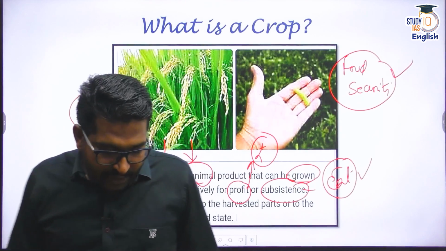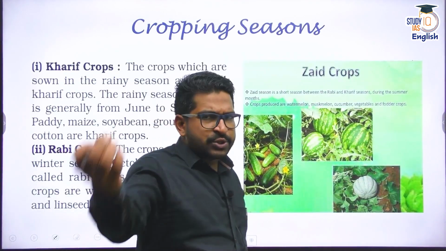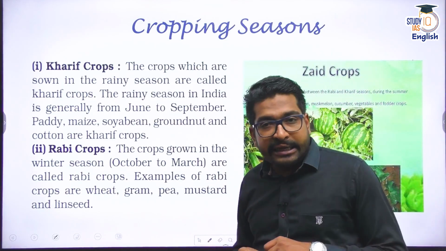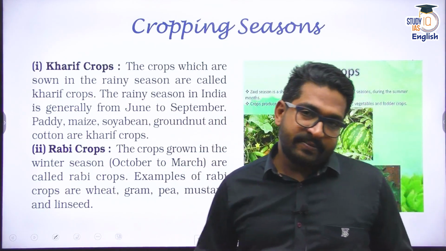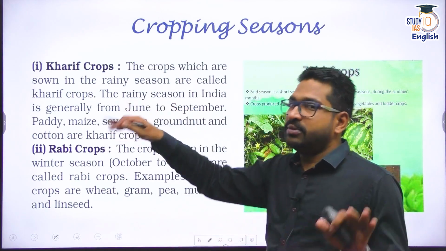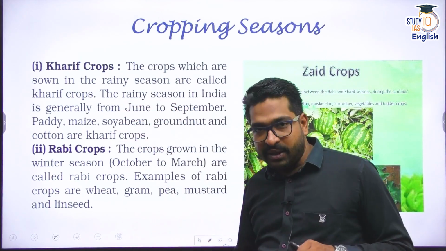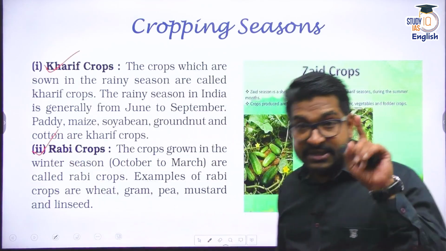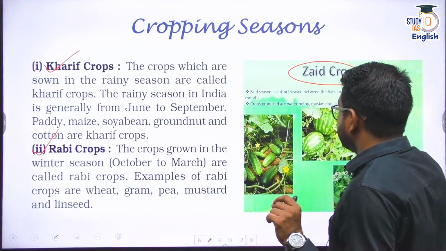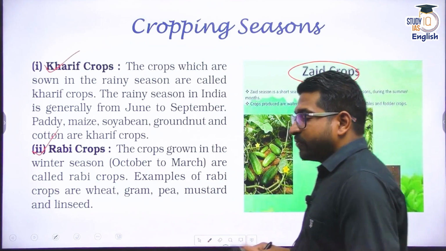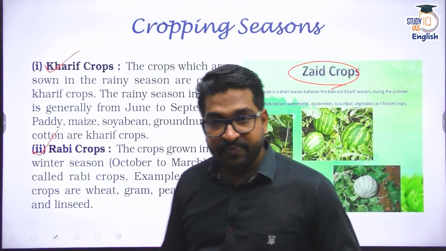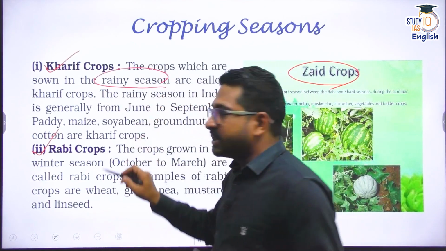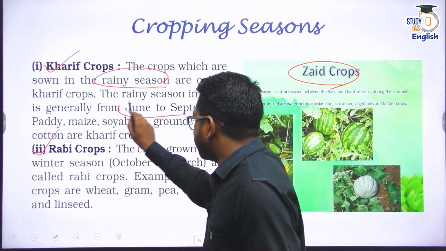But the question is, sir, when do we put these crops? Are there any specific cropping seasons in our country? See, in India, there are 3 cropping seasons. NCERT class 8 initially talks about Kharif and Rabi. So we have 3 seasons. One is Kharif season, one is Rabi season, but there is another season called Zaid cropping or Zaid season. See, Kharif is basically cropping during the rainy season. And the season here is basically from June to September.